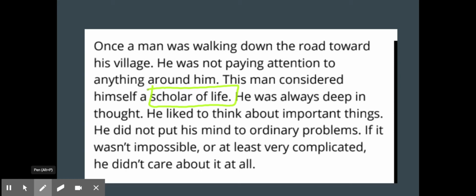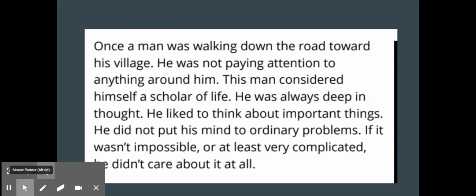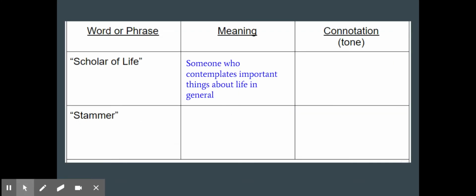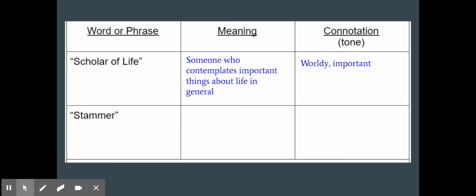So what does that mean? Well, he's always deep in thought. He's liking to think about a lot of things. So when I'm going to my chart, what does scholar of life mean? Someone who contemplates important things about life. And what's the connotation of that? What's the tone of it? Well, it's kind of worldly important. We would think that somebody who's a scholar of life is somebody who is important.